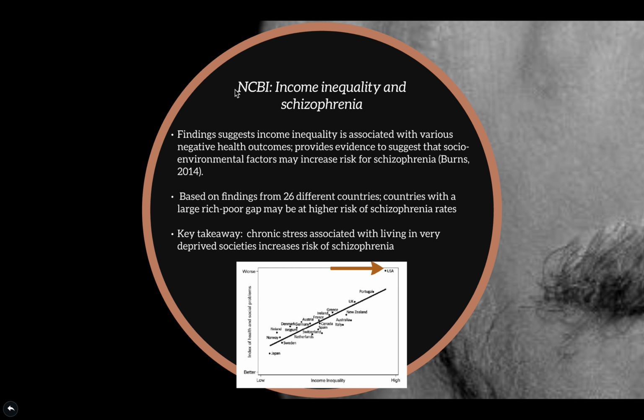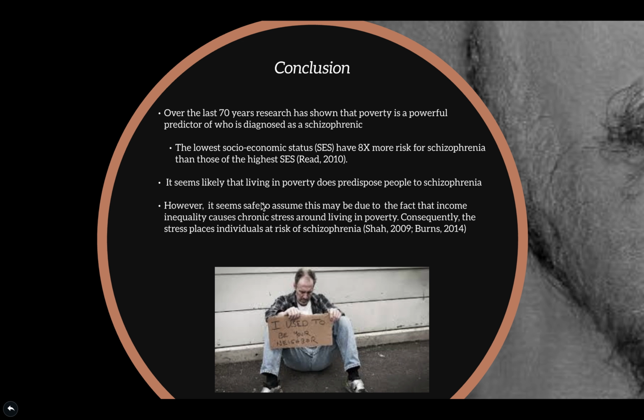The key takeaway of this NCBI study was that chronic stress associated with living in very deprived societies increases the risk of schizophrenia. So the conclusion is that poverty is a powerful predictor of who might be diagnosed as schizophrenic and what areas and socioeconomic groups are more likely to have higher risk of schizophrenia. And so, as we see here, the lowest socioeconomic status groups have 8 times more of a risk for developing schizophrenia than those of the highest socioeconomic statuses.